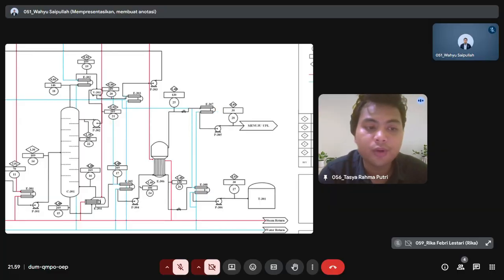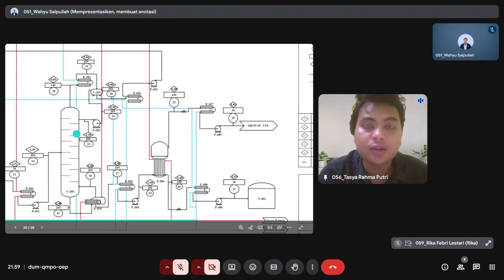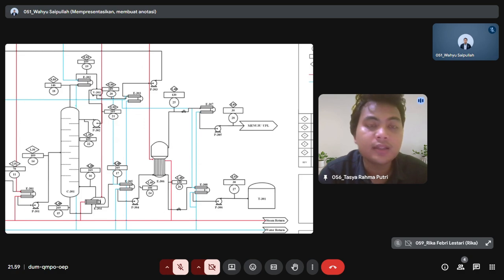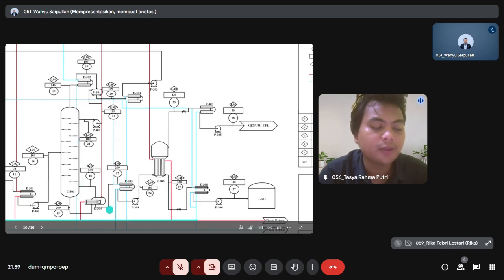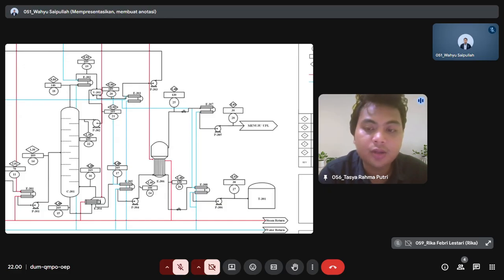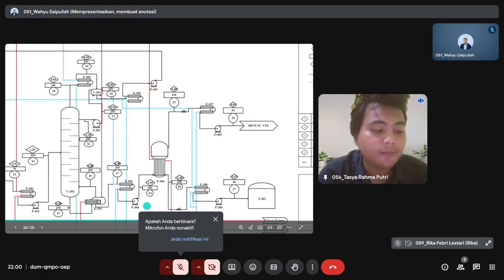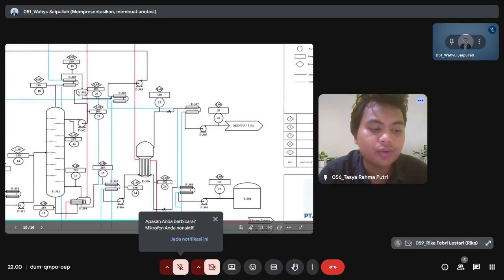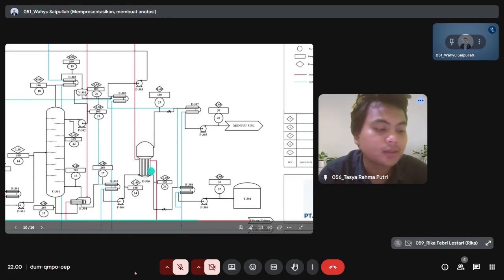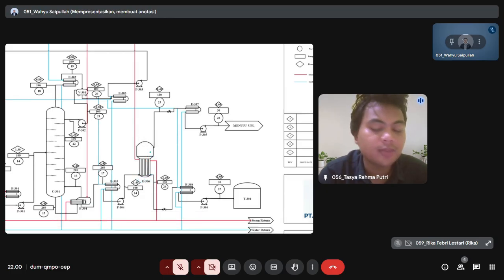For bottom product flow, liquid from the bottom of C301 flows to the reboiler E304. Steam is used to heat the bottom liquid and support the separation process. After the reboiler, the bottom product is pumped by P304. Then it flows to the cooler A306. In A306, the bottom product is cooled using cooling water. After cooling, the stream is pumped forward.